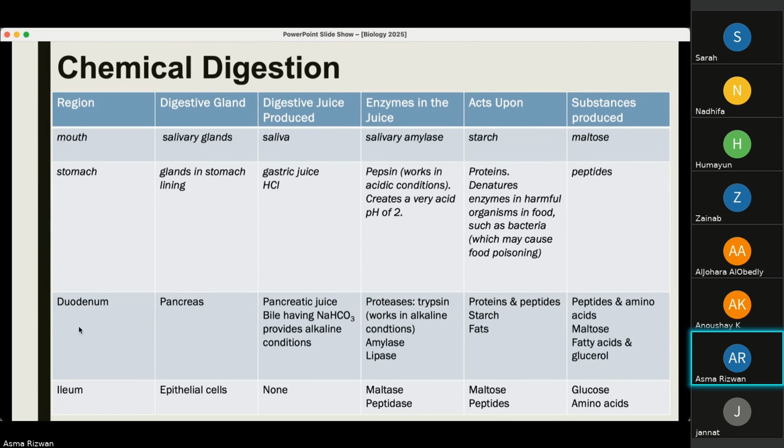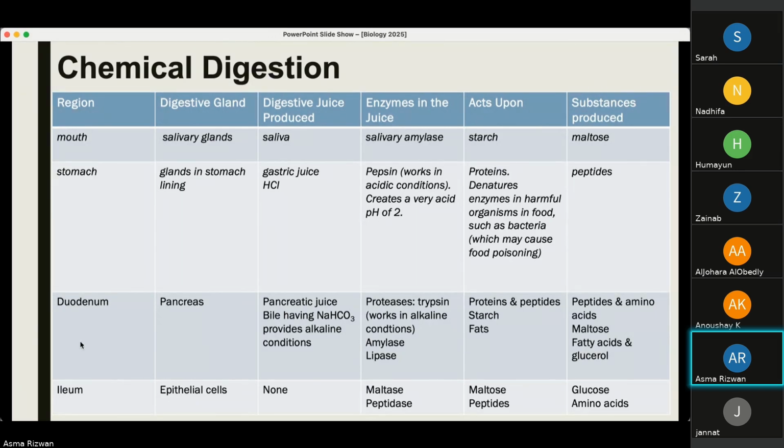The food then enters the small intestine, the first part of which is the duodenum, where the pancreas secretes pancreatic juice and the bile. The pancreatic juice has proteases, trypsin, which acts on proteins and peptides, forming peptides and amino acids. Because trypsin has to work in alkaline conditions, bile provides those alkaline conditions. Then we have amylase, which converts starch into maltose again, and lipase, which converts fats into fatty acids and glycerol. This is a spelling mistake here.